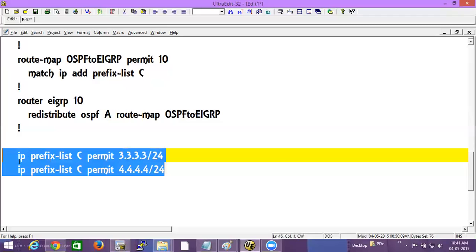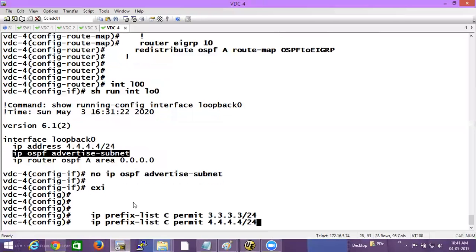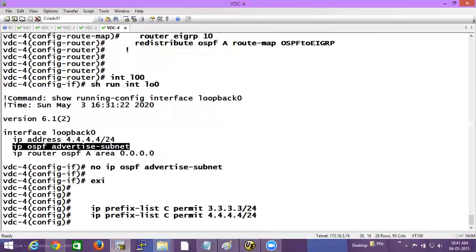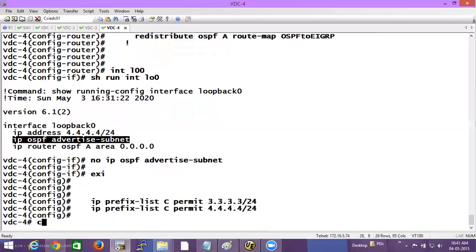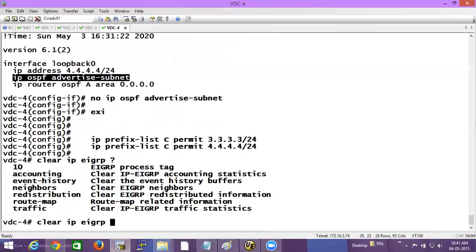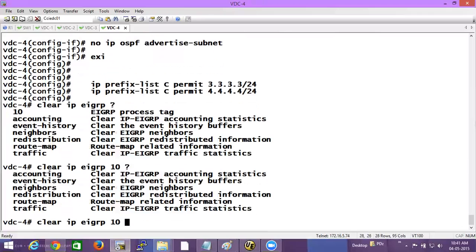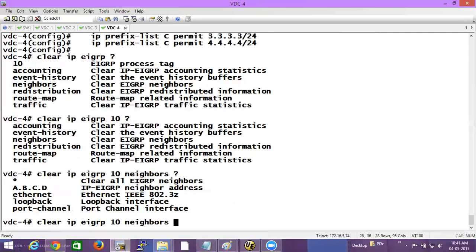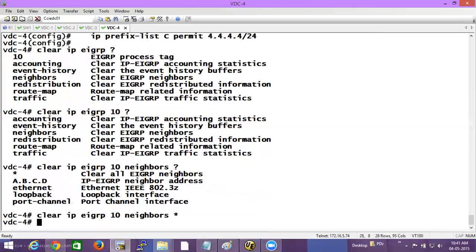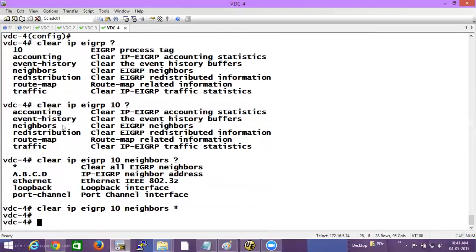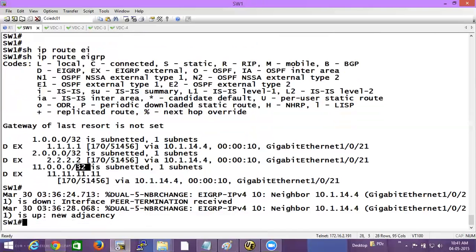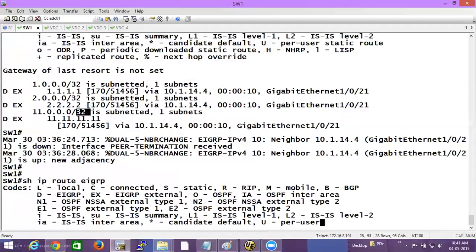If I do this, copy this, paste this out on VDC4, right, and do clear IP EIGRP neighbors, okay, and check. If it would have redistributed, we should get all the routes, right?